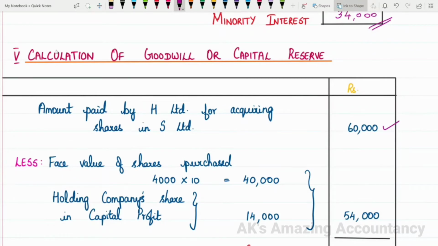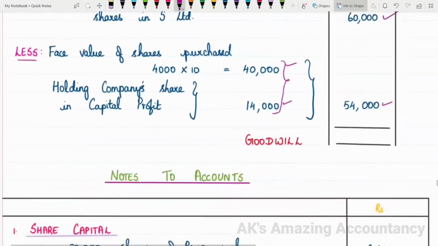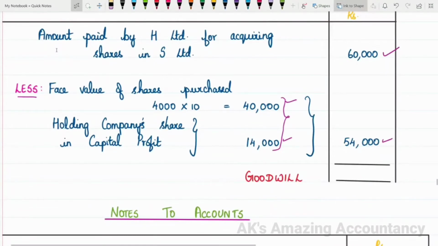From this, you have to deduct the face value of shares purchased. How many shares were purchased? In how many shares did H Limited invest in S Limited shares? 4,000 shares. So 4,000 into what is the face value? 10 rupees. So 4,000 into 10 is 40,000. And one more item has to be deducted, that is holding company share in capital profit. How much is holding company share in capital profit? It is 14,000. So when you add these two amounts together, 40,000 plus 14,000, you get 54,000.